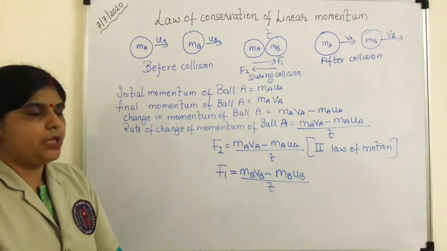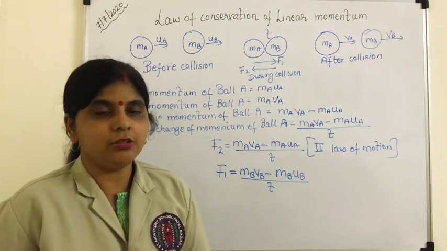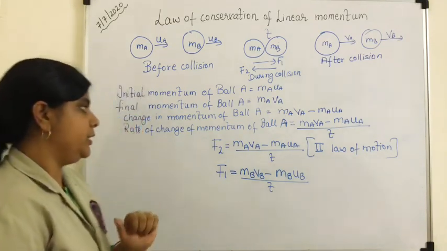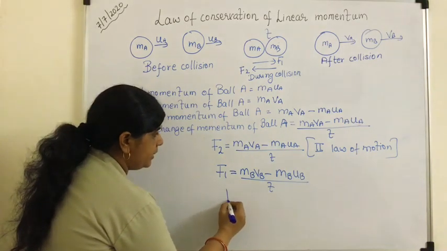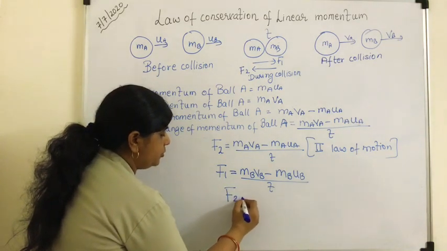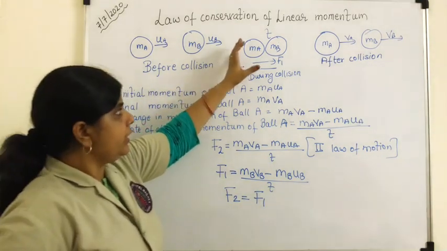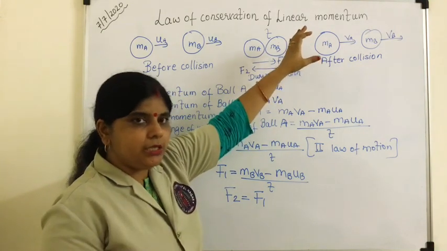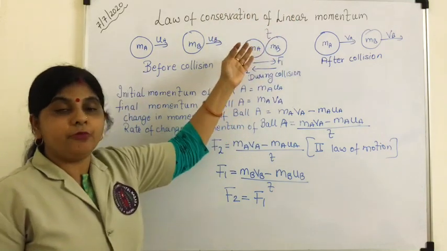Now next step, what is Newton's third law? To every action there is an equal and opposite reaction. Now look here, to every action means I can write F2 is equal to F1. If one body exerts a force on another body, the other body will exert an equal and opposite force on the first body.